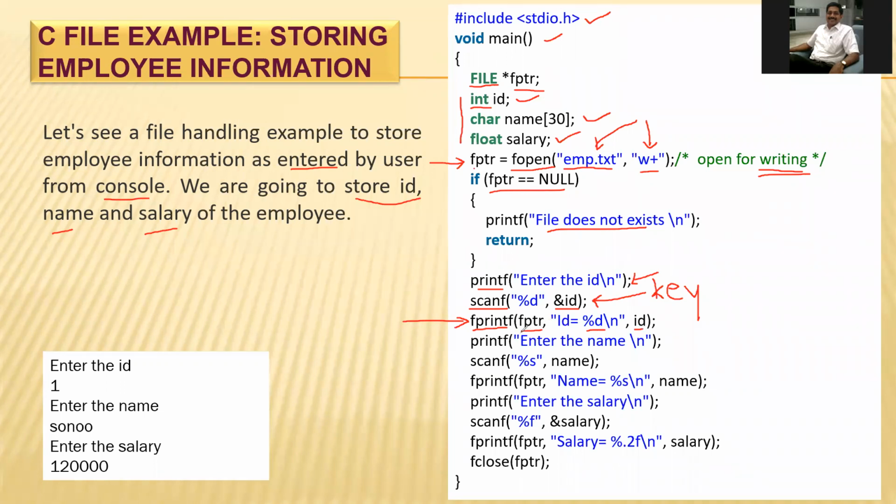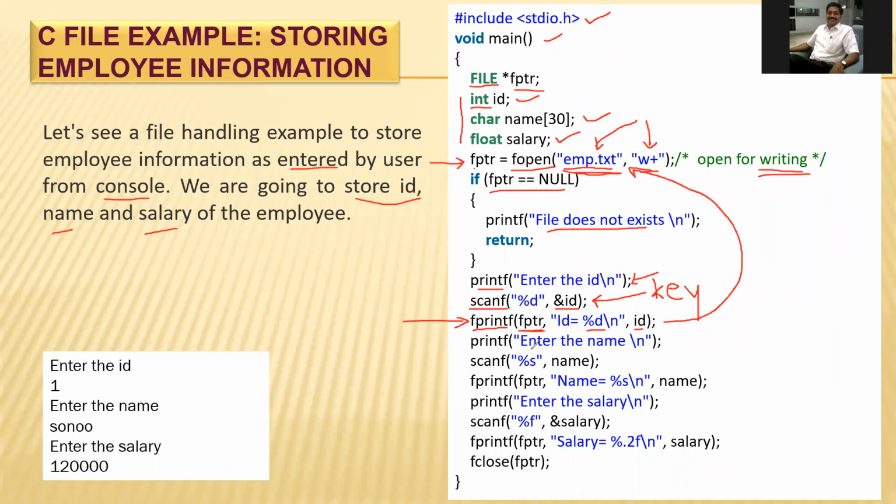Which file? fptr. Where is fptr given? The pointer fptr is given to the emp.txt file. So this information will get written into the employee.txt file, emp.txt file.